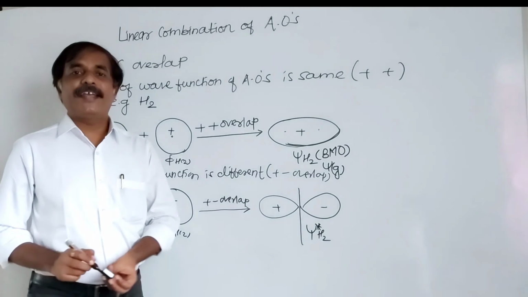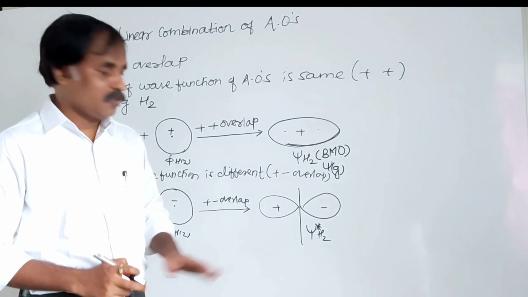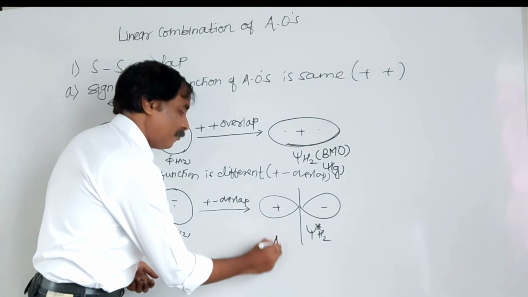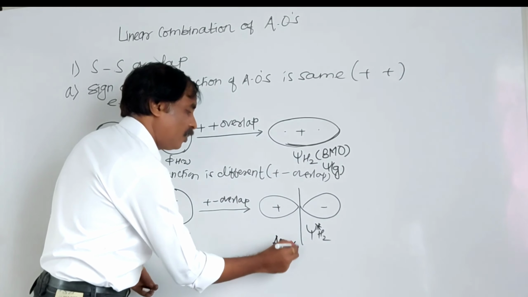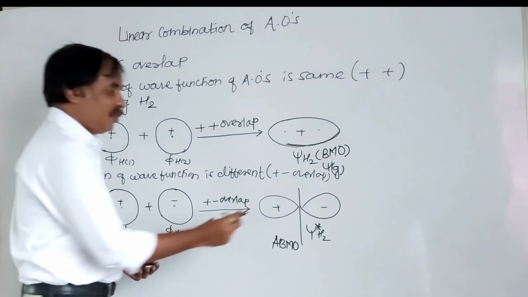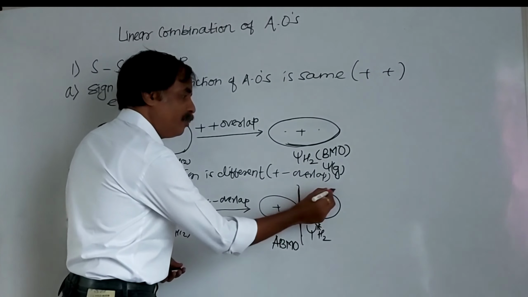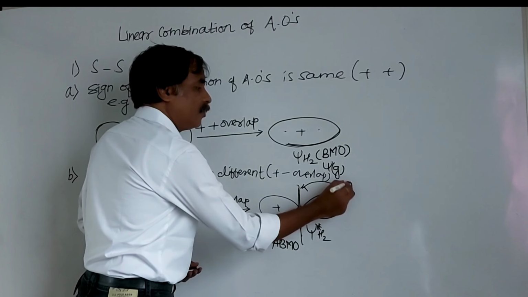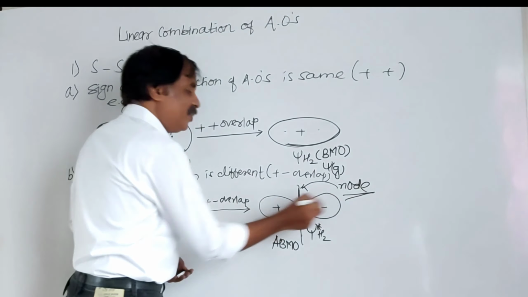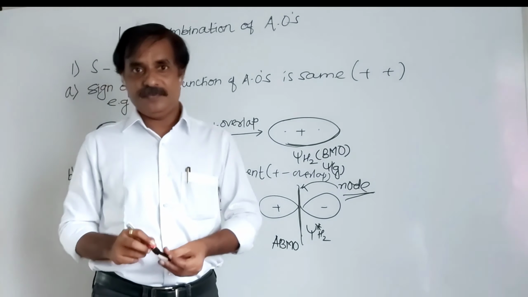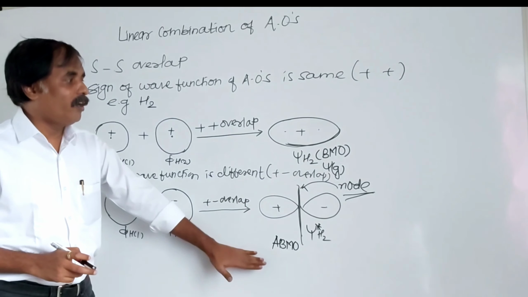Remember, star indicates anti-bonding molecular orbital. And this line is said to be a node, which bisects these two, isn't it? So this is the anti-bonding molecular orbital.